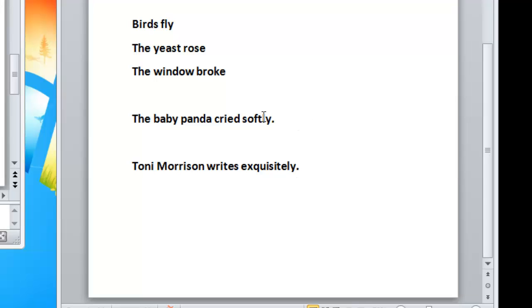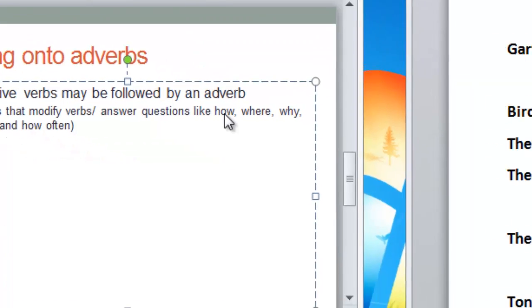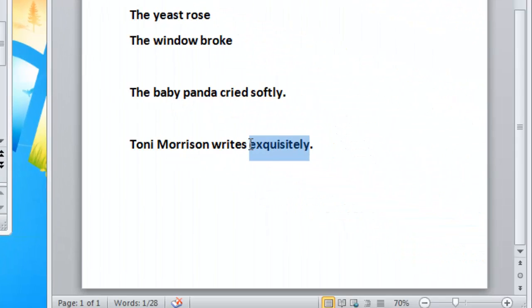Notice that writes is the verb. Exquisitely is answering the question of how does Toni Morrison write? She writes exquisitely. Exquisitely is modifying her writing, so exquisitely is an adverb. Writes is an intransitive verb.